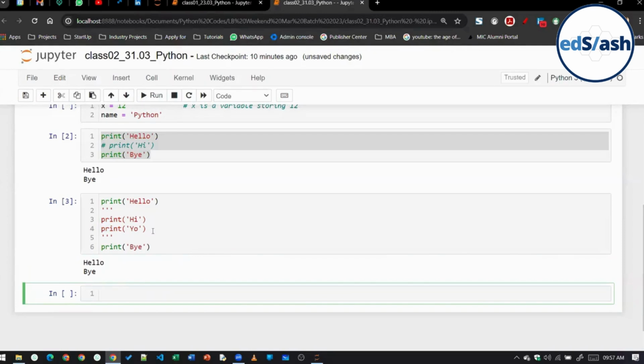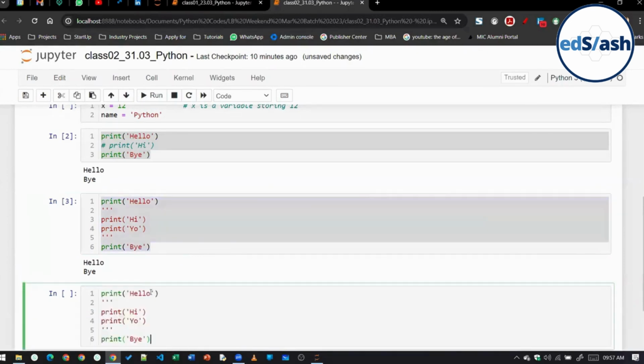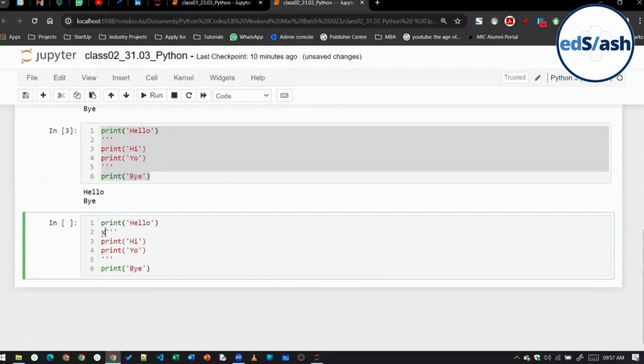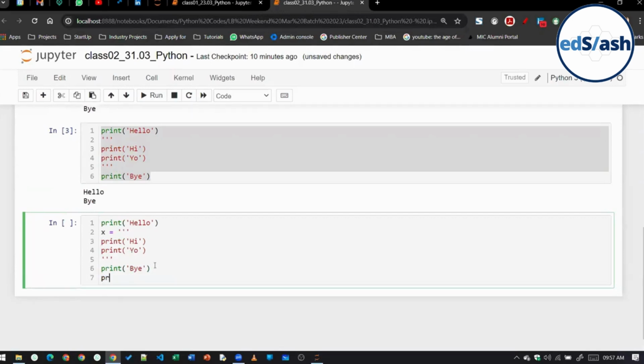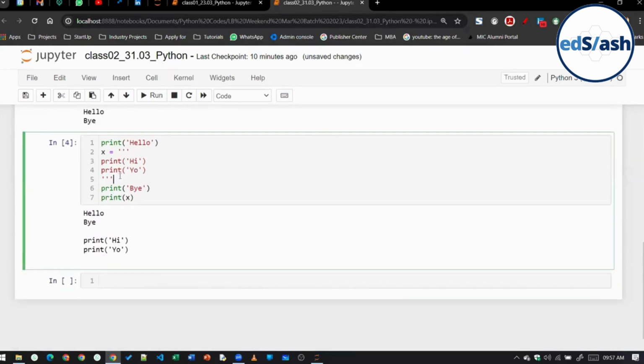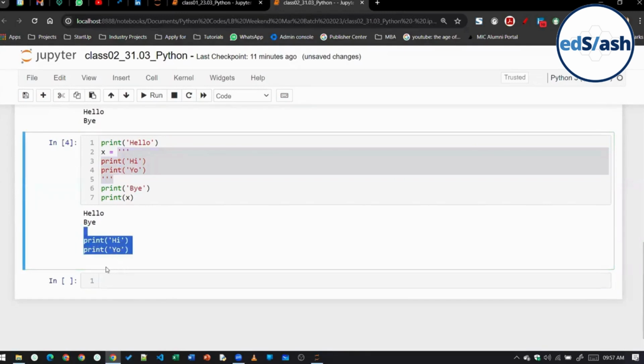Let me explain why. See this thing, class. Suppose I take this and I put this completely inside a variable. I'm writing here x is equal to this, and then I write print x. So you can see it is printing hello, bye, and whatever we have written here. This is basically a string. This is a multiple line string. This is not a comment. Are you able to understand the difference, class?